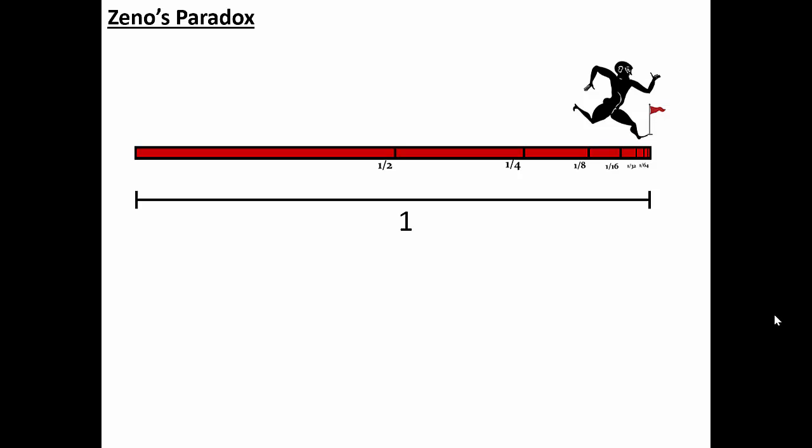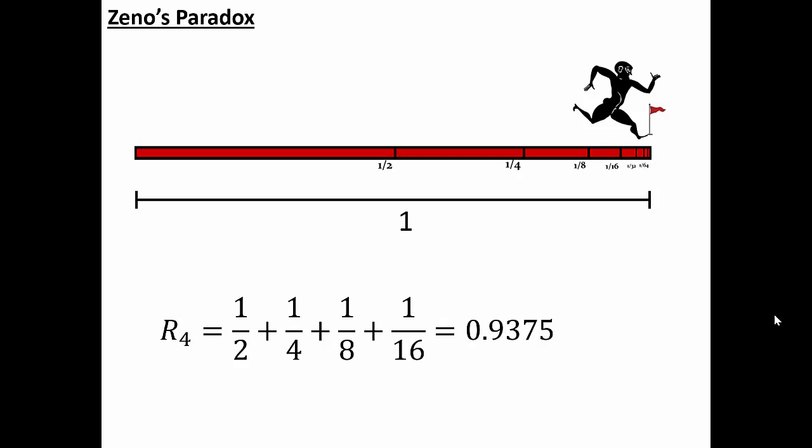A modern mathematician would look at this sequence of half distances and start adding it up and see what it adds up to. For instance, that first half distance, we'll call it r sub 1 for the first leg of the race. That first half distance, adding up 1/2 on its own, you're going to get just 0.5. Now, if I add the second leg of the race up, 1/2 plus 1/4, now I get 0.75. Adding in the third leg, plus 1/8, I get 0.875. Adding in the 1/16, 0.9375.